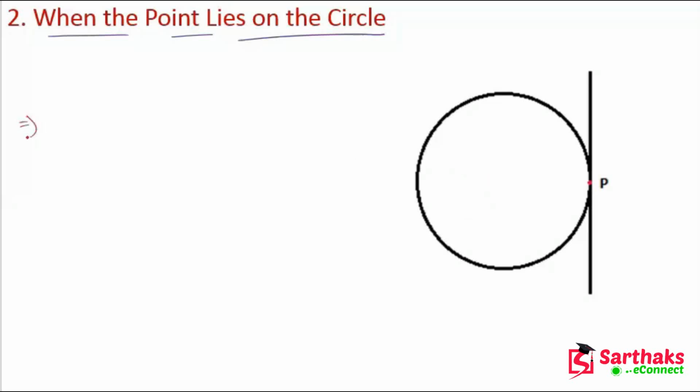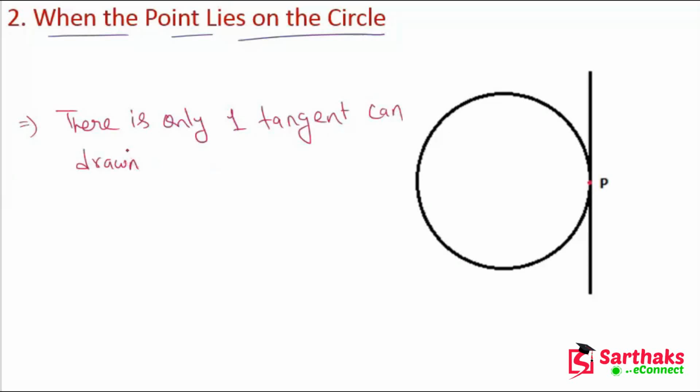So we can say that there is only one tangent that can be drawn from point P. I hope you understand these conditions.